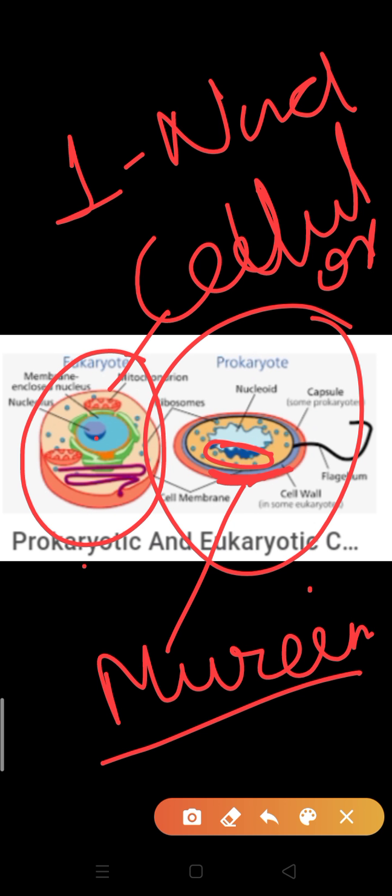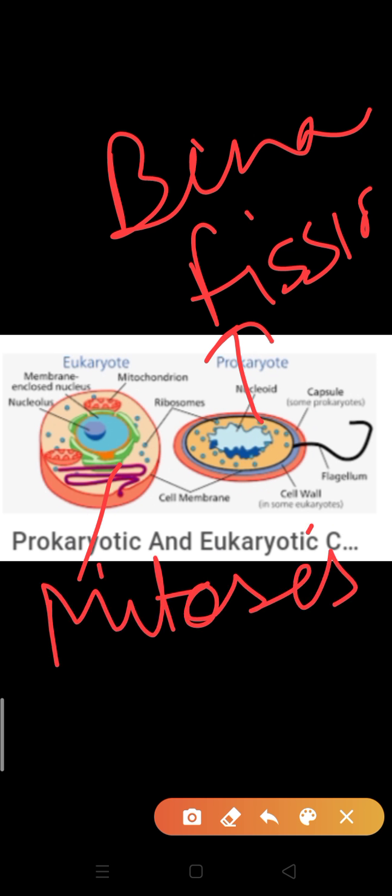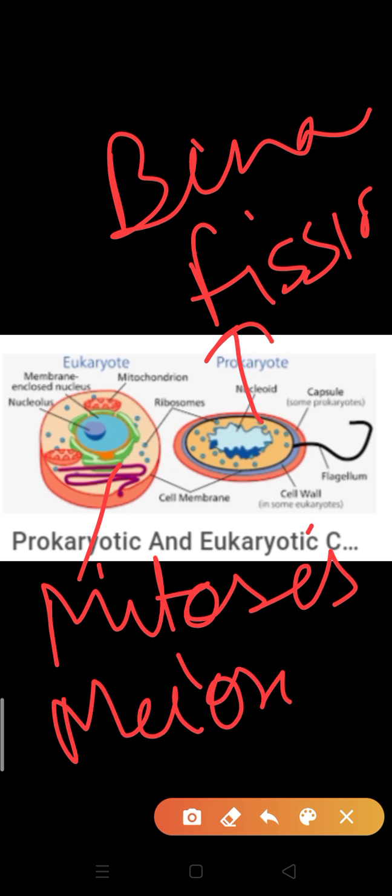Okay. Next point is about reproduction. The prokaryotic cell shows reproduction by binary fission. You know it very well. In 10th standard also you had read about it. So the prokaryotic cell reproduces by binary fission. But in the eukaryotic cell, they reproduce by cell division. Cell division means by mitosis or meiosis.